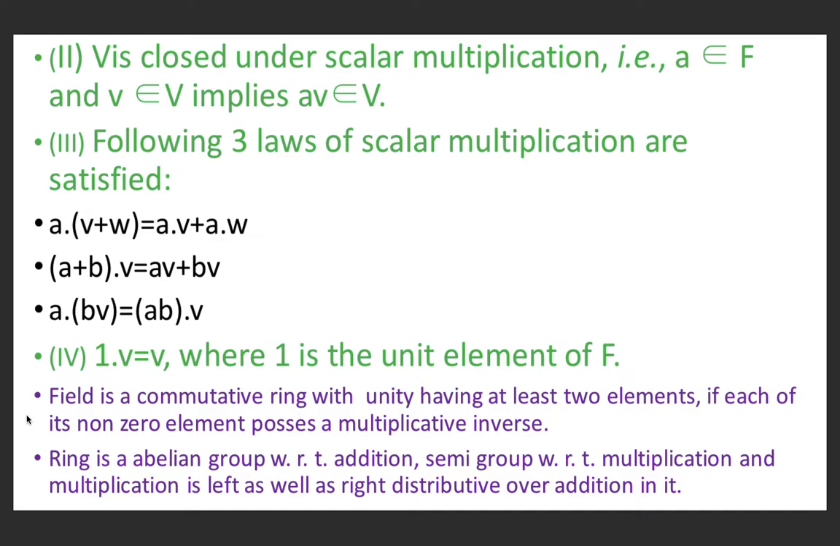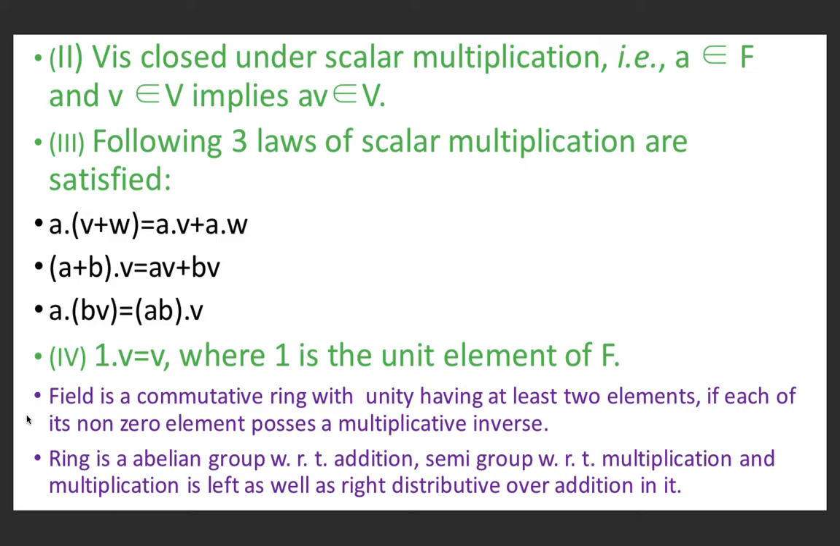The second property is that V is closed under scalar multiplication. This means if a belongs to F and v belongs to V, then av should be in the set V. This multiplication is called scalar multiplication because I have told you that the elements of F are called scalars and elements of V are called vectors, and we are multiplying a vector by a scalar. So this is called scalar multiplication. This was the second property.